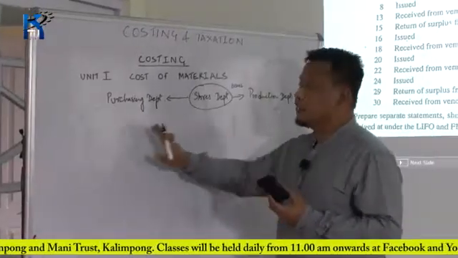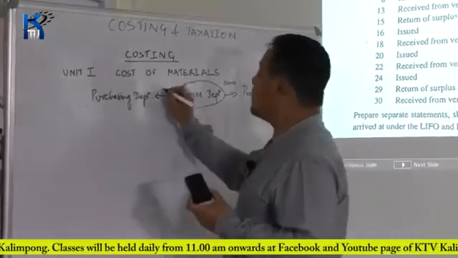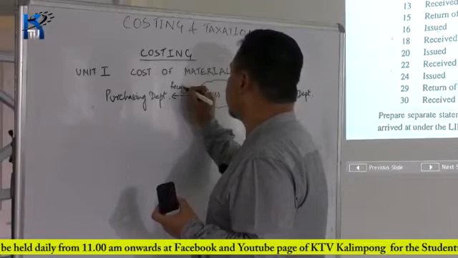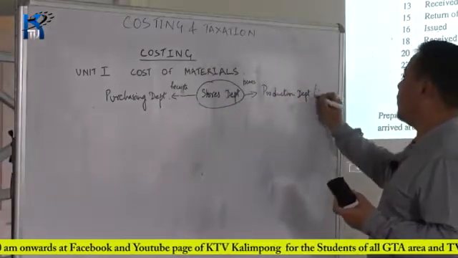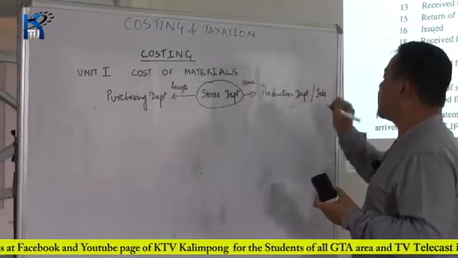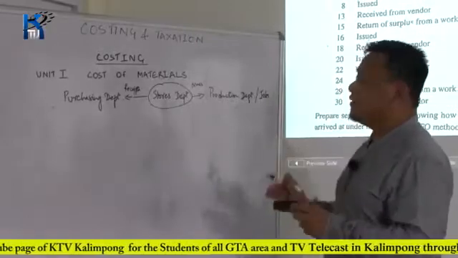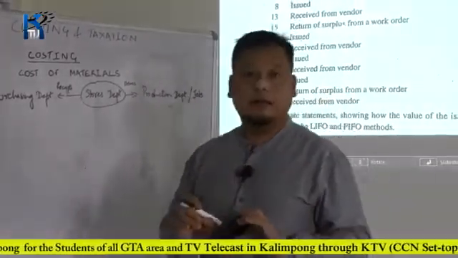What the stores receives from the purchasing department according to its requisition are considered as receipts, and what it supplies to the production department or jobs is called issues. So, generally the stores plays a major role regarding materials.